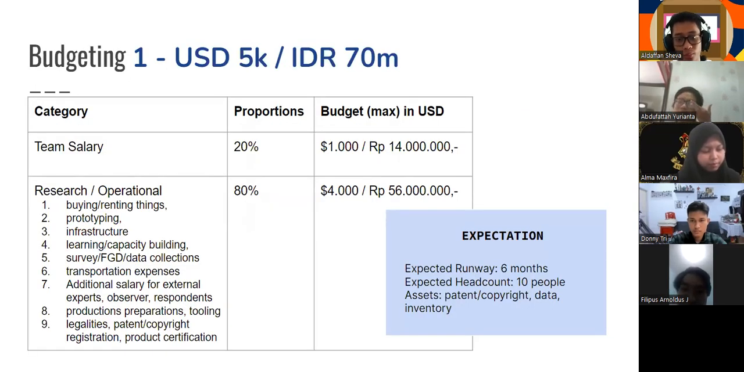Here is our budgeting. The first one is $5 USD, with the categories being team salary and research operational, in the proportion of 20% for team salary and 80% for research and operational. The expected runway is 6 months. Expected headcount is 10 people, and assets are patent or copyright, data, and inventory.